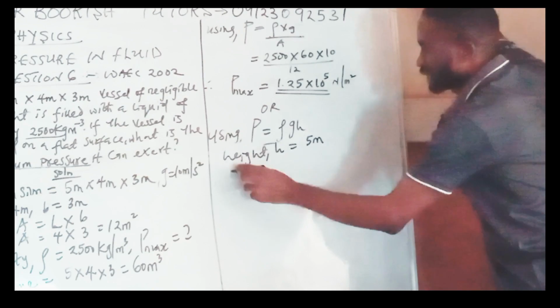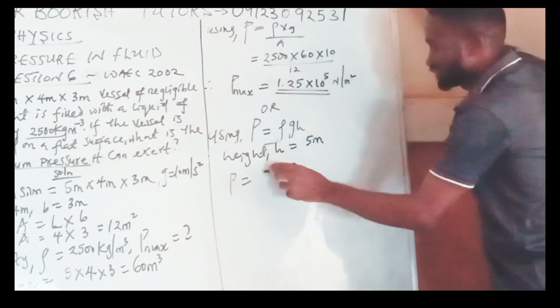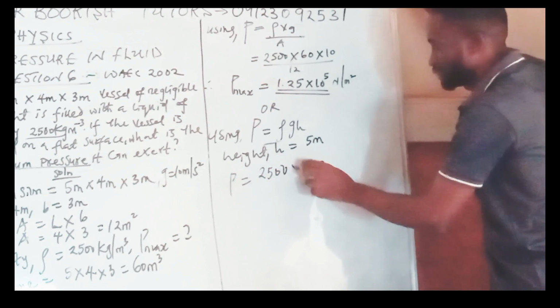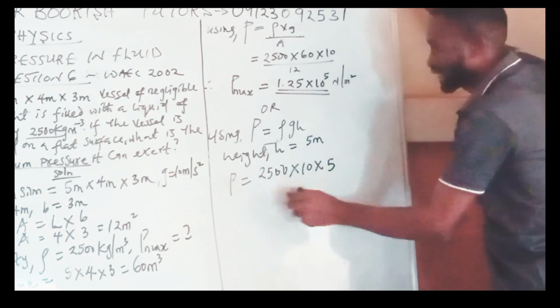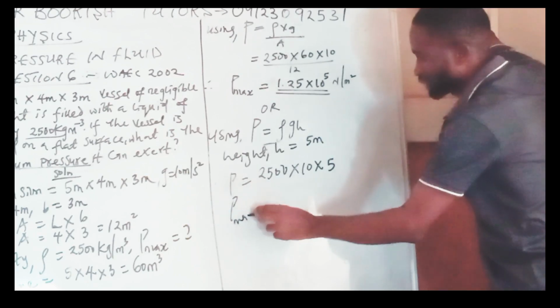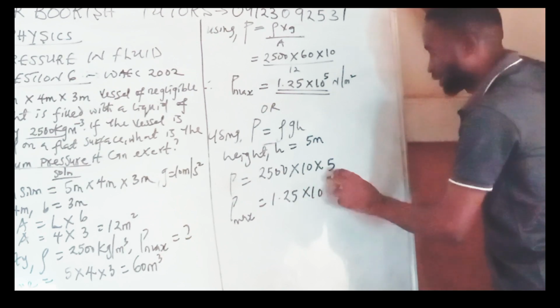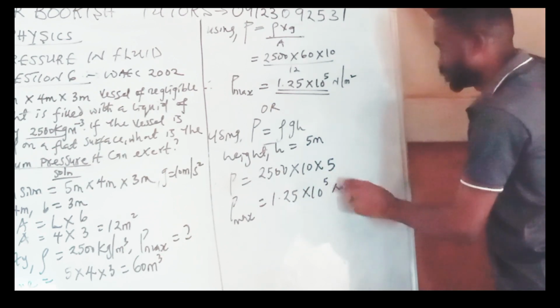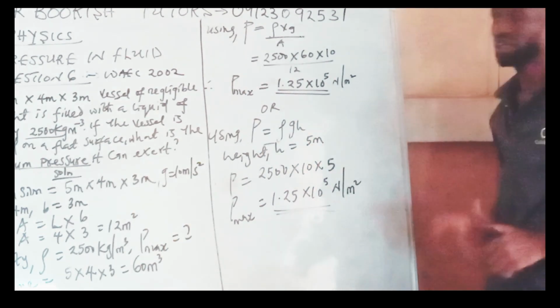Alright, let's go. Pressure is now density times G times H. What is density? Density is 2500, times G which is 10, then times this one, which is 5. Multiply it again for me. So I will still have 1.25 times 10 power 5 Newton per meter square. So you can see, any of them you choose is okay.